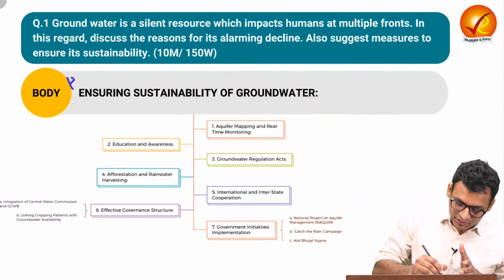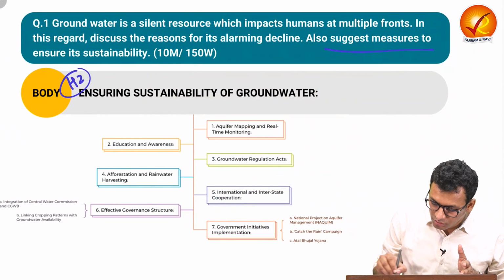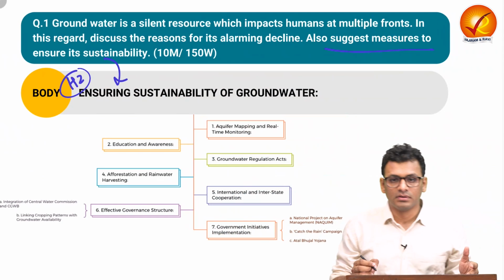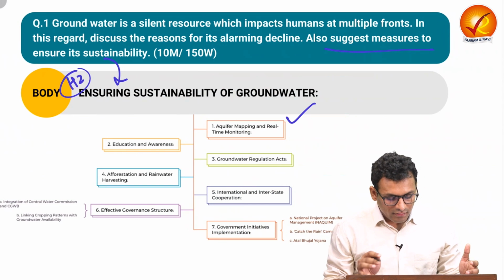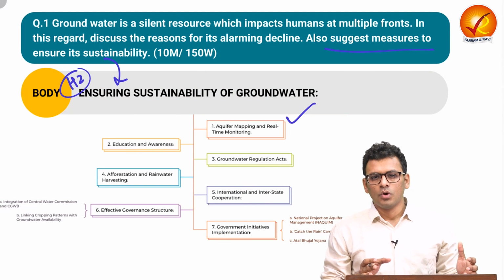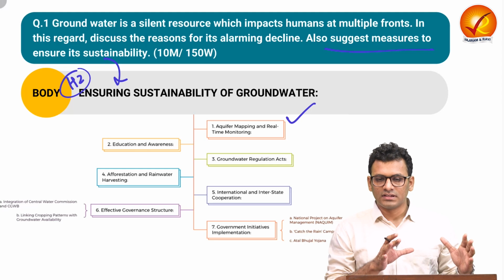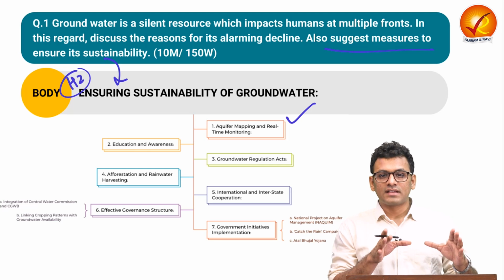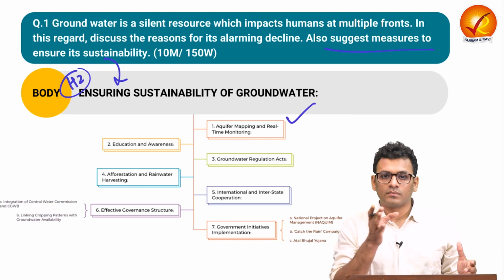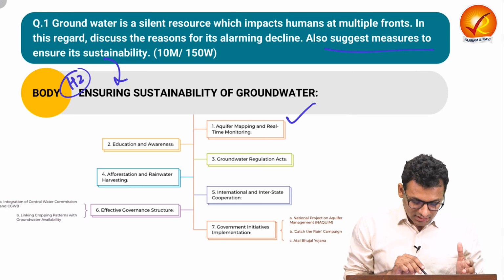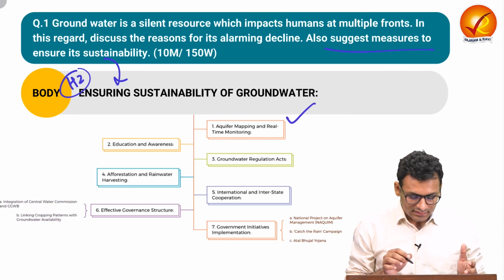Let us move on to the heading 2, where we have to talk about measures to ensure its sustainability. Firstly, you can talk about aquifer mapping and real-time monitoring. Over here, through this kind of initiatives, we can understand how exactly we can use the groundwater in what proportion. So this is something through aquifer mapping and real-time monitoring.